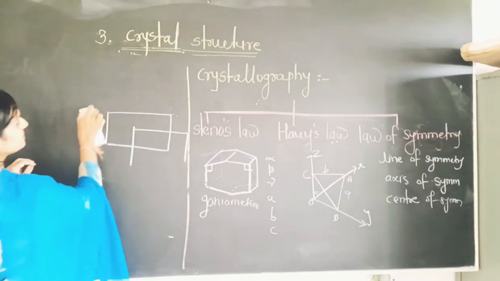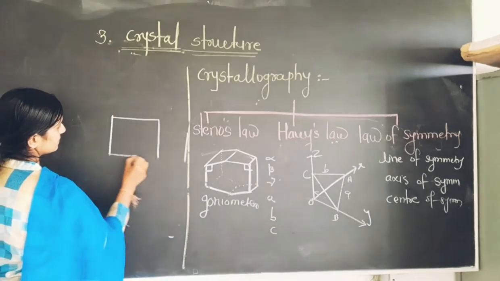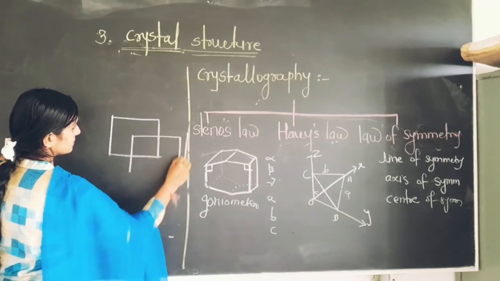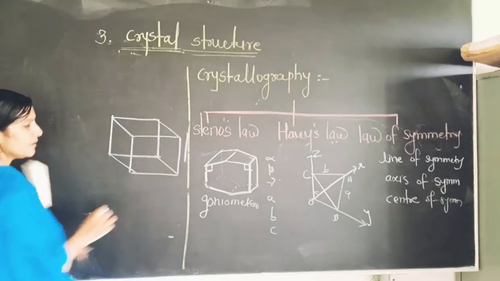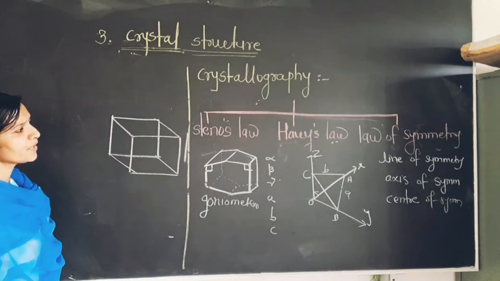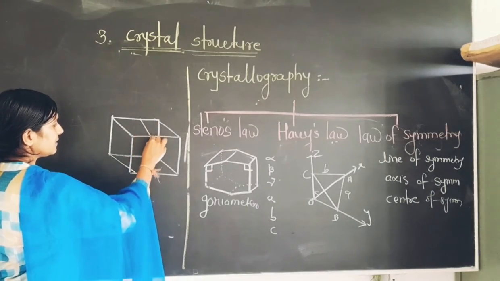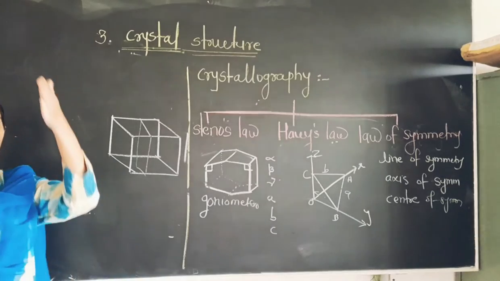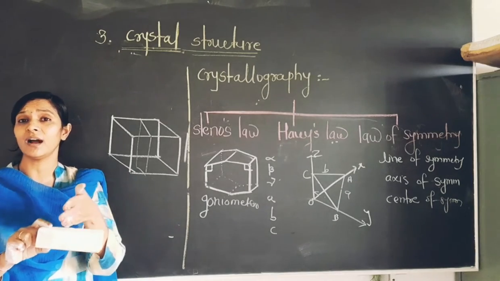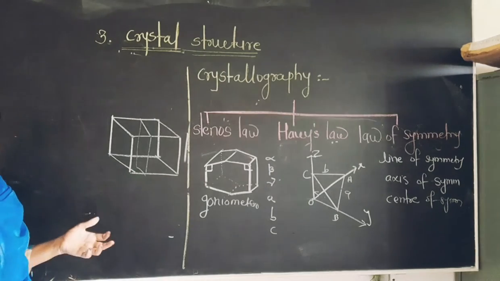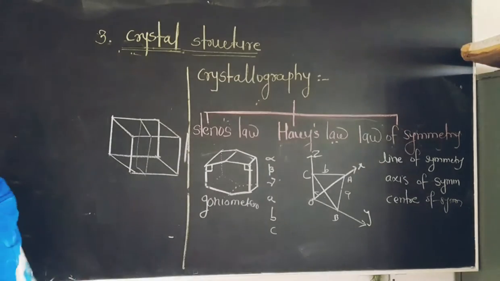I just draw it. I draw the cube. It's very simple to draw. Okay. Now look, this is a simple cubic system, and when we discuss the line of symmetry, you just consider that we pass one imaginary line through that cube like this. The two identical halves formed is known as the line of symmetry, and a number of crystals possess the line of symmetry.